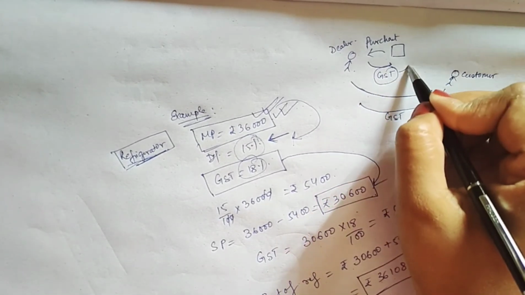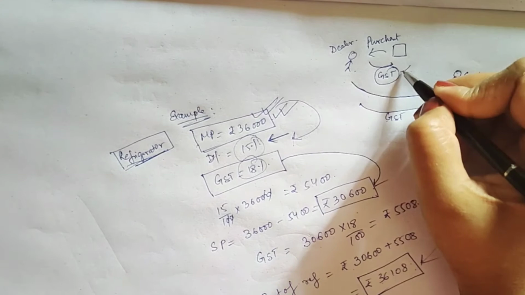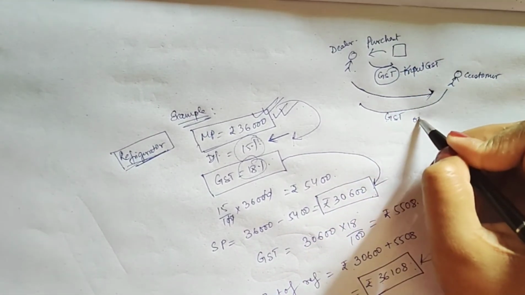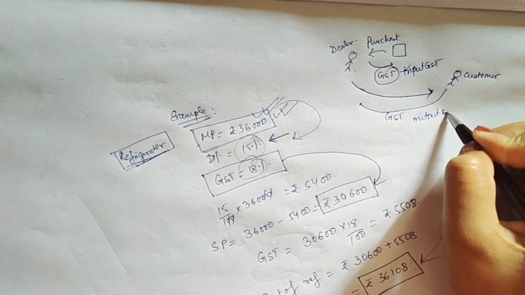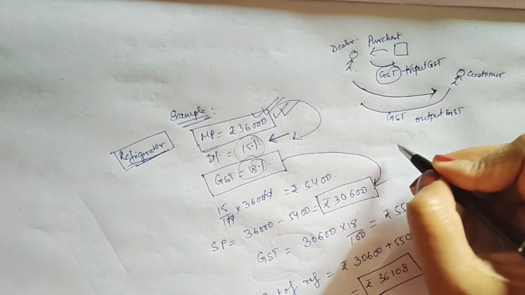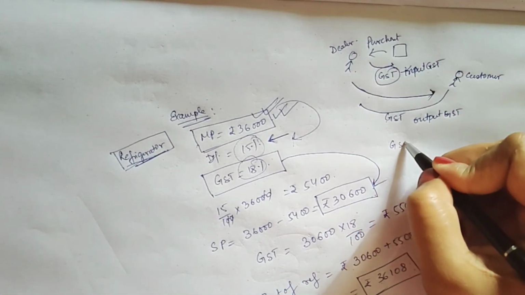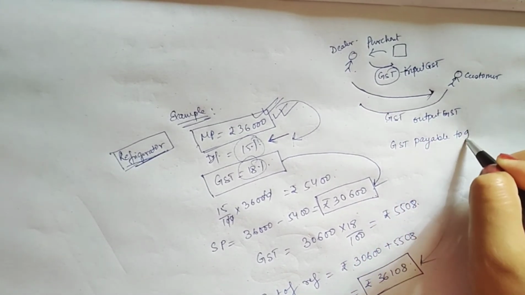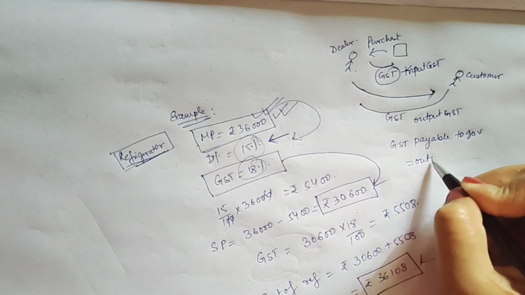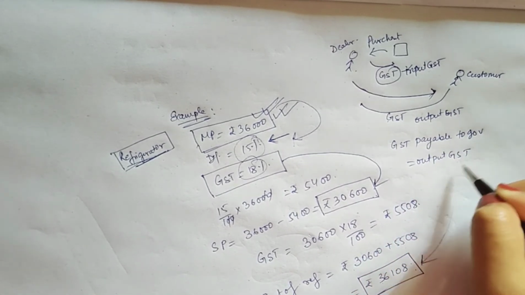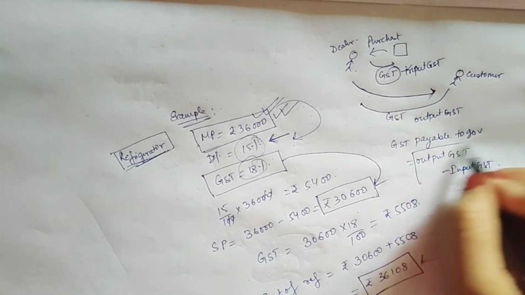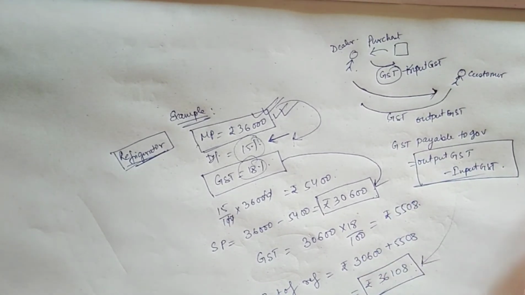Here he is giving GST, here he is collecting GST. So this one is input GST and this one is output GST. So how much GST will be payable to the government? GST payable to government will be output GST minus input GST. This formula you will need, and let's start the exercise.